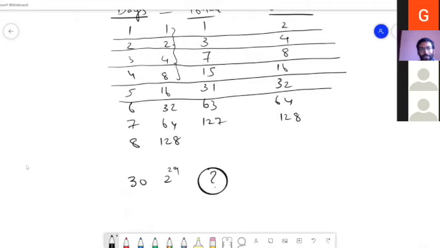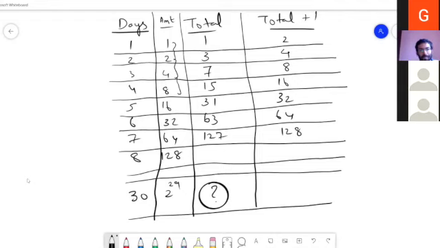That is the question. So as Jayatagri sir told, this is 2 power 1, 2 power 2, 2 power 3, till 29, the last one. The last is what? 2 to the power 29. The amount you get is also 2 power 29 and the total plus 1 is also 2 power 29.